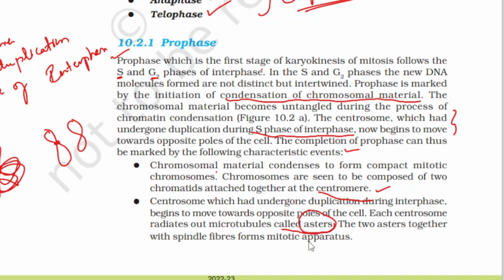Okay, this term is also very important. We need to remember this. Okay, here around 4 to 5 lines are very important. So they may come in a question form. The 2 asters together with spindle fibers form the mitotic apparatus. So in prophase, 2 major characteristic events occur, that is the condensation of chromosomal